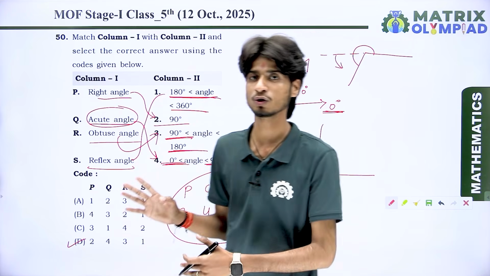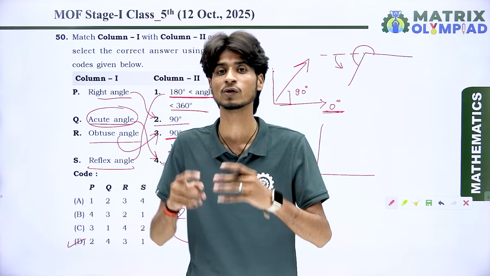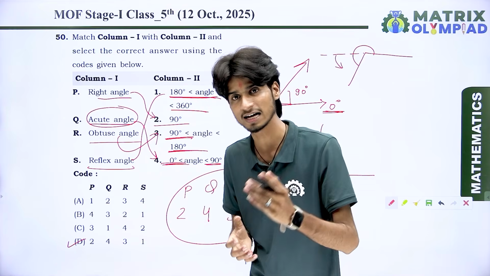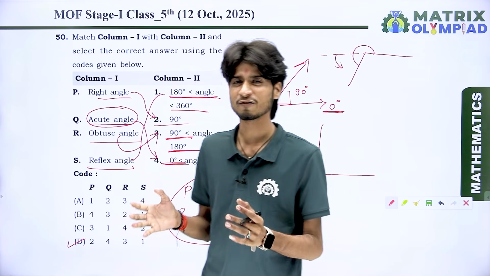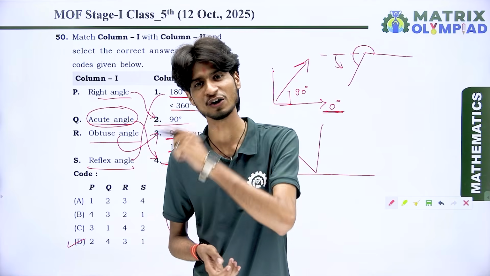This is the paper solution for the Matrix Olympiad examination in the section of mathematics which was held on 12th of October 2025 for class 5th. So revise all the questions very carefully and all the best for your future.